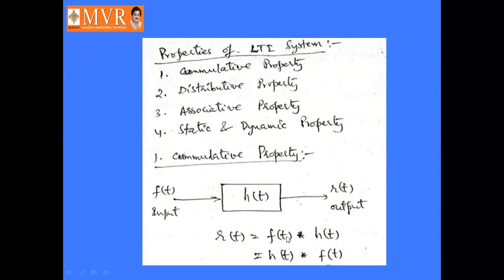So here we are considering the system with impulse response h of t having the input signal f of t and the output signal r of t. Then this r of t can be represented as the convolution of the input signal and impulse response, that is f of t convolved with h of t, or we can write this as h of t convolved with f of t. This is commutative property.